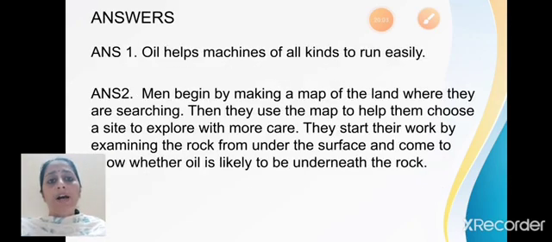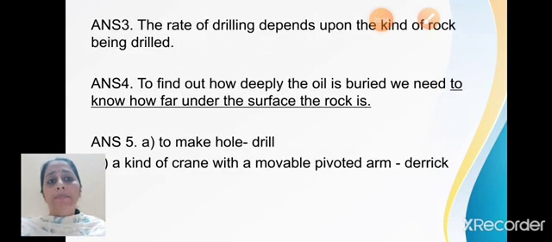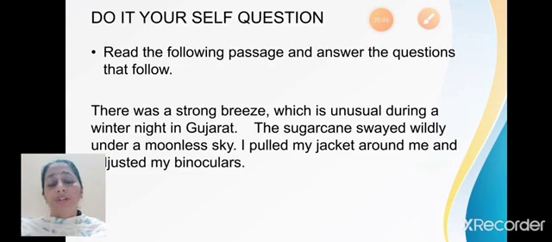Now I have an example. I have a do-it-yourself question for you all, which you will be answering in your composition book. You need not copy the entire passage in your composition book. This passage, I will be sending it through notes as well.